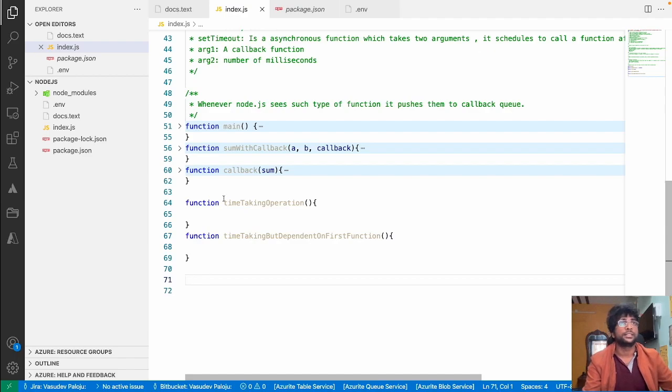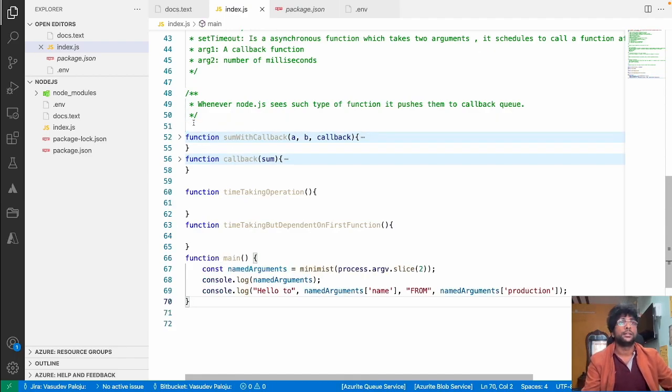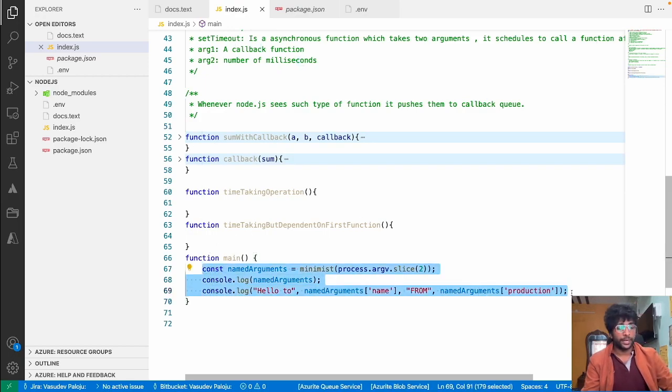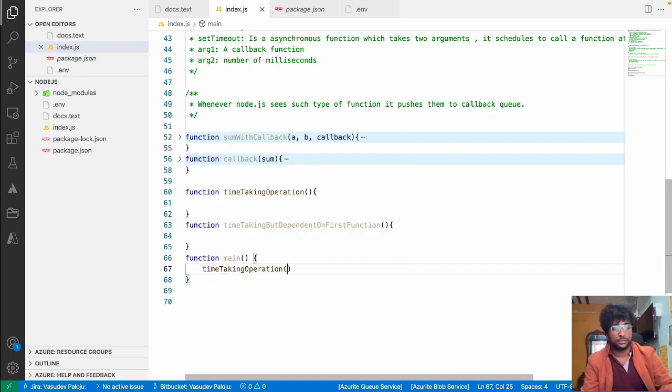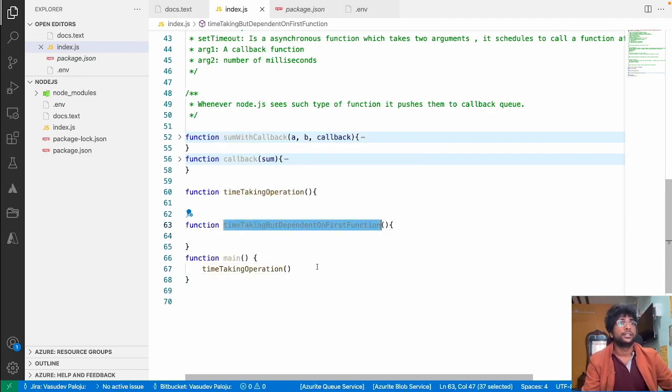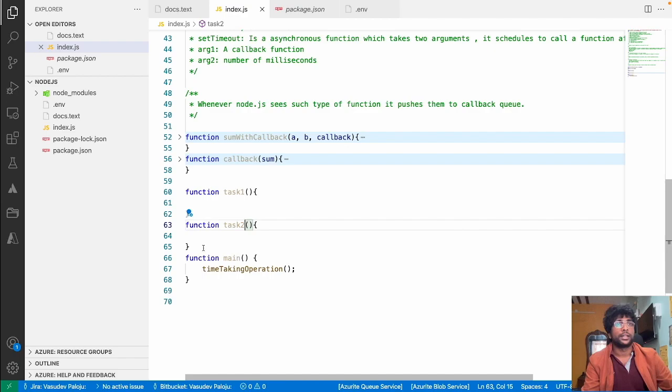Now there is a function which is main, so let me use the same main, and this is the main one which is calling the functions, right? Now the main function has to call task1, or I can rename it as task1, and this I can rename as task2, and now I can write it here.